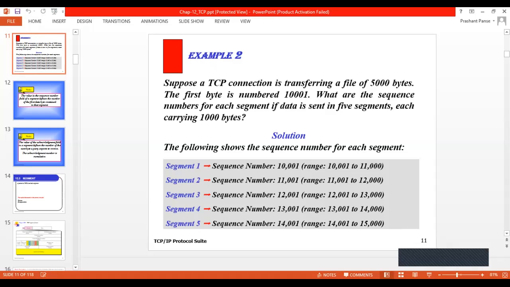This is related to the stream delivery services. TCP transmits the data in terms of a stream of bytes. So there is a logical connection between these two processes, which is shown here as an imaginary box.